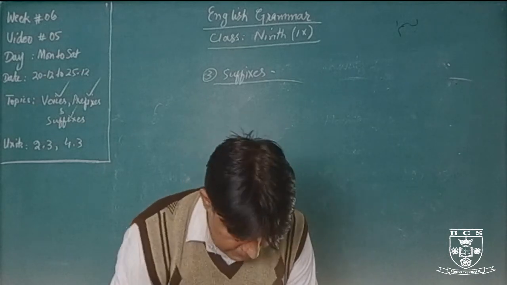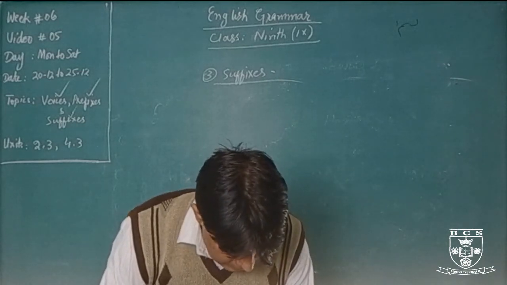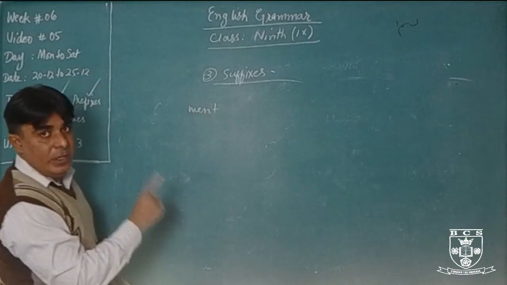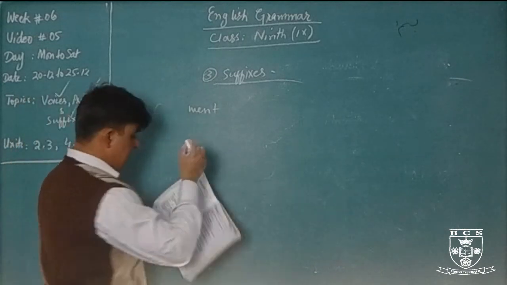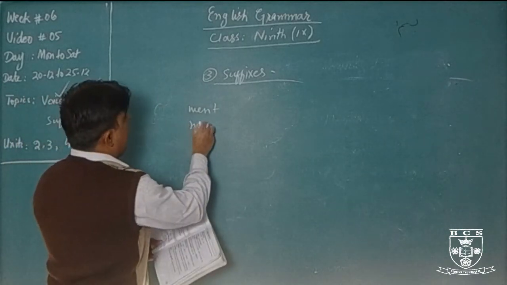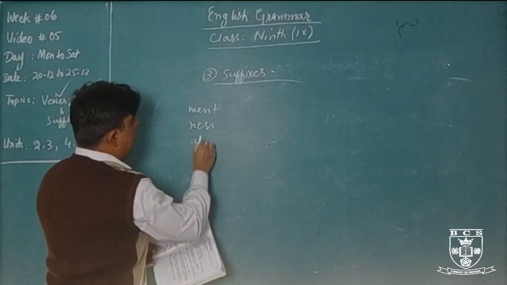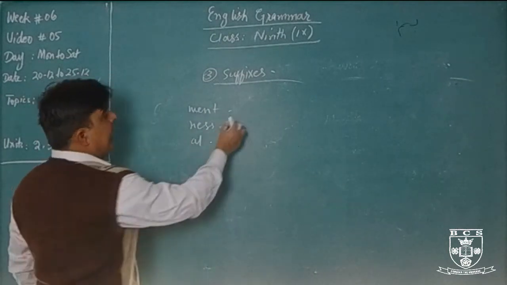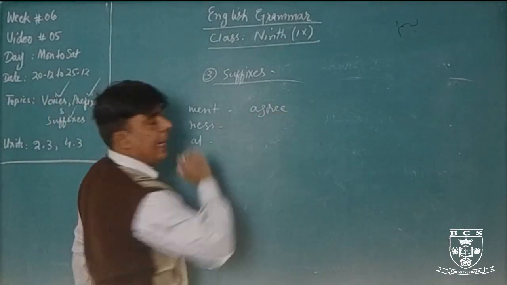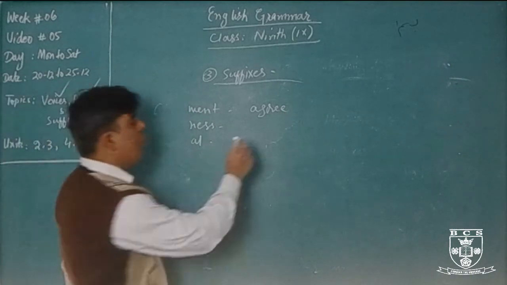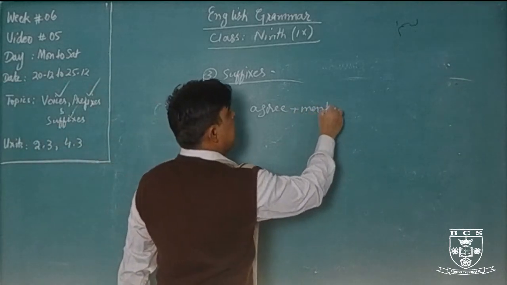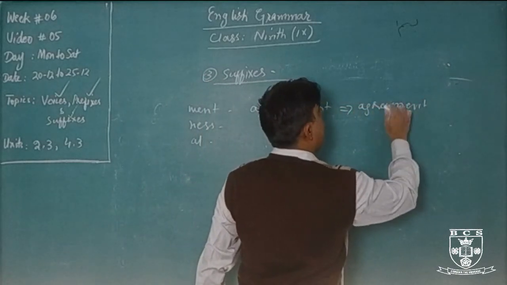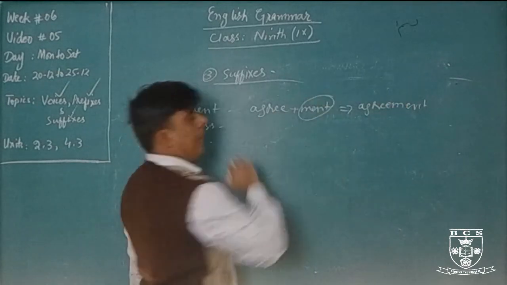Page number 38. Here some suffixes are given. Ment, ness, al. These are the suffixes we will use at the end of a word. We have made the suffixes of these 3 morphemes. For example, the word is agree. What is the word? Agree. And we will add ment. What will be the word? Agreement. So this is the suffix here.